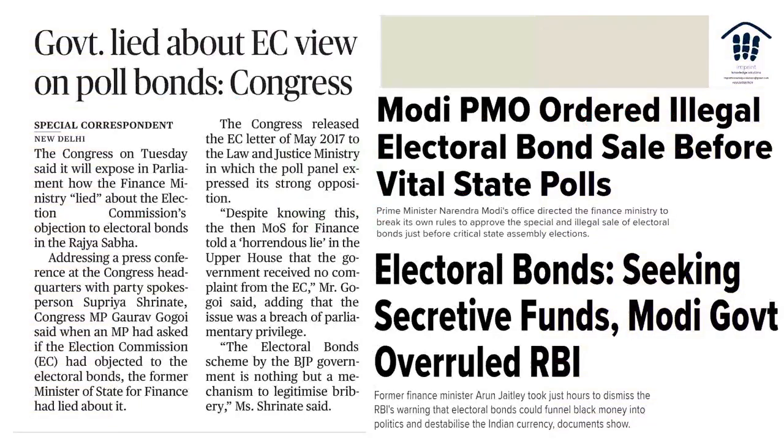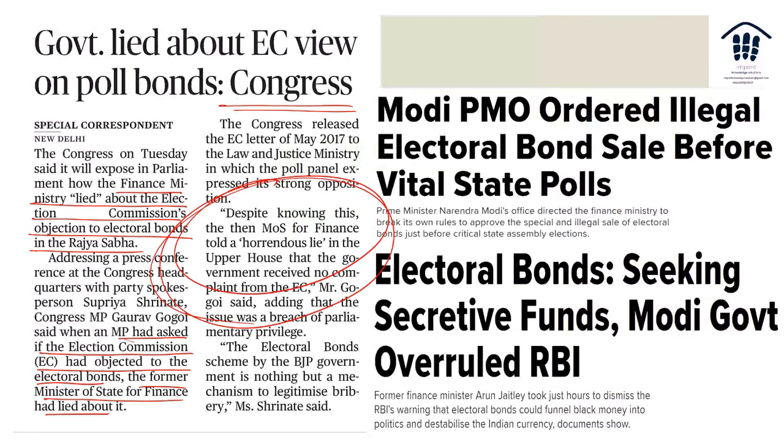What is obviously, the Congress also has talked about this: that the finance ministry lied about the Election Commission's objection to electoral bonds in Rajya Sabha. When an MP had asked if the Election Commission had objected to electoral bonds, the former Minister of State for Finance lied about it, and this happened.